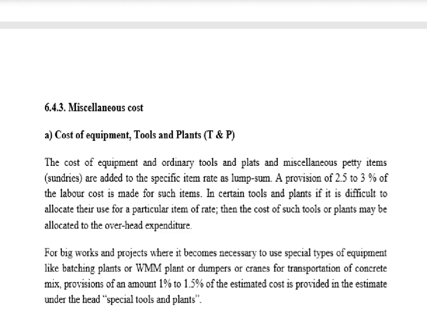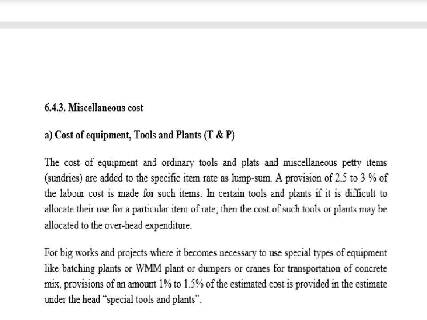In the last lecture we discussed various aspects of rate analysis, in which we mainly covered labor cost, material cost, and then outturn of a task and the labor requirement for each and every task. In this series of lectures, today we are going to discuss various miscellaneous costs associated with any tender or task.